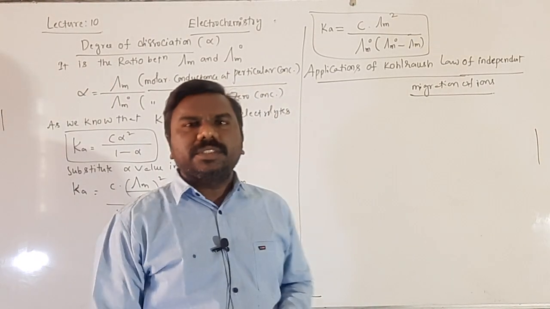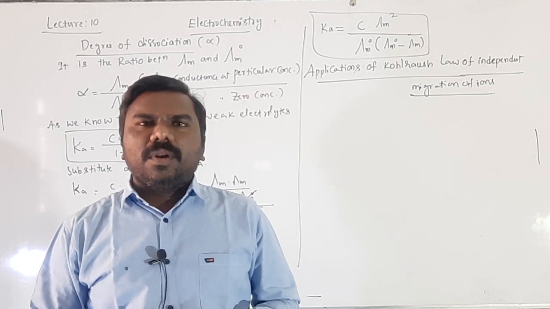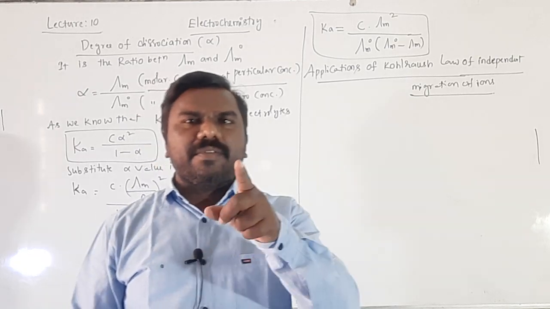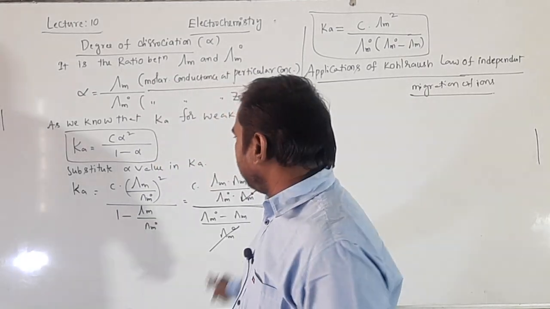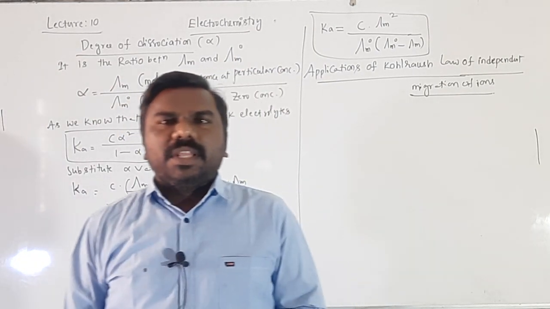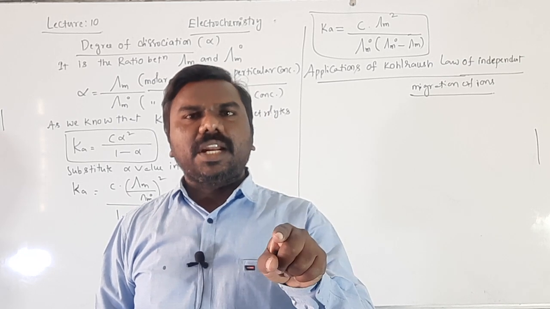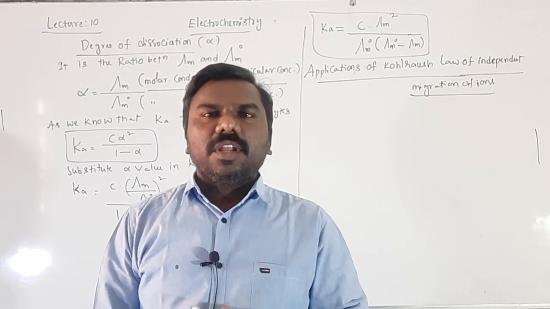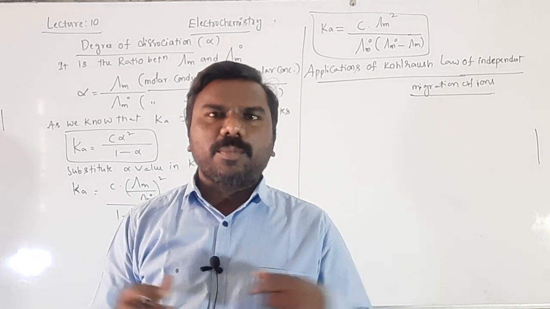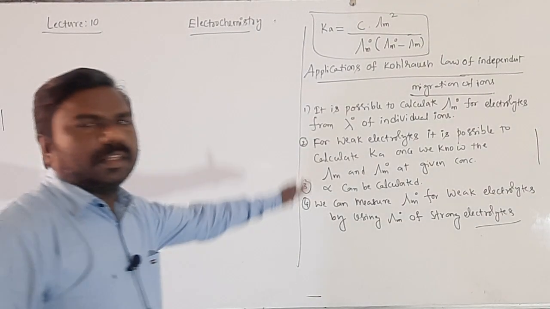First of all, by this you can measure the lambda m naught, limiting molar conductance at infinite dilution. Next one, Ka value you can find. Next one, alpha value you can find. Next one, with the help of this law you can find the limiting molar conductance of weak electrolyte with the help of limiting molar conductances of strong electrolytes. These are the points I am going to write on the board, students.